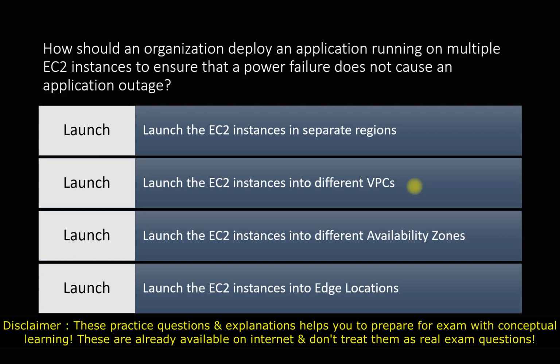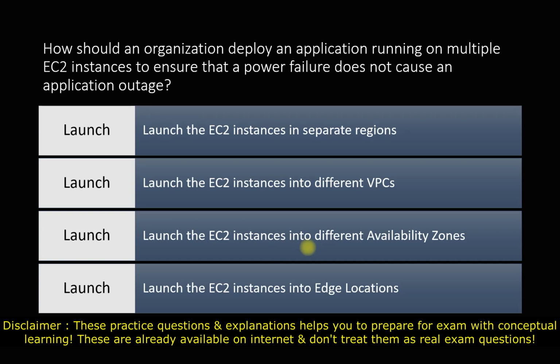So it will not help us in case of power failure, because an availability zone has power independent from the other availability zones. So there will be no impact if there is a power failure or any hardware issue in one zone; even if that availability zone goes down, we have our application or instances running in different availability zones. That's why for this question, we will go for launching the EC2 instances in different availability zones.